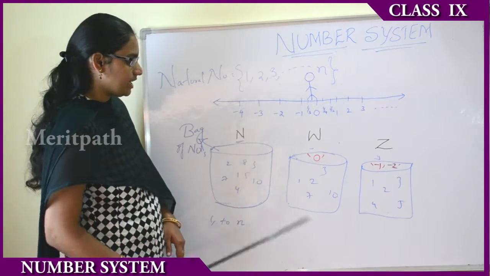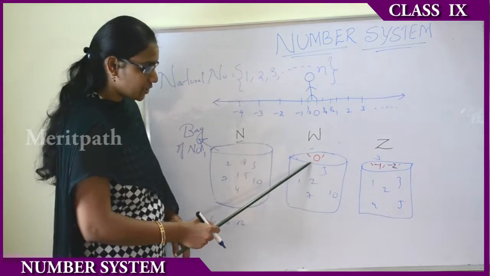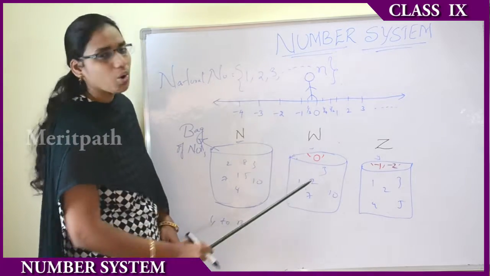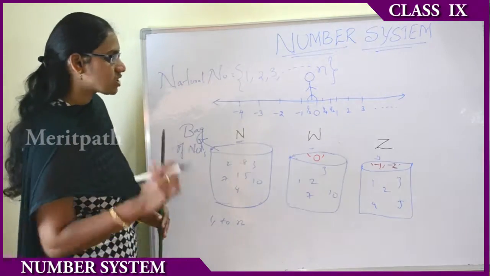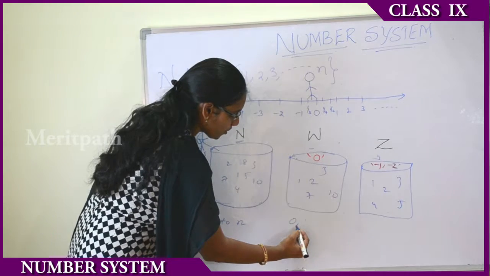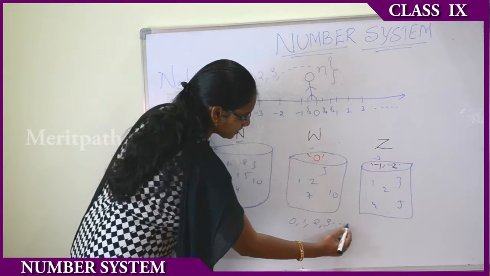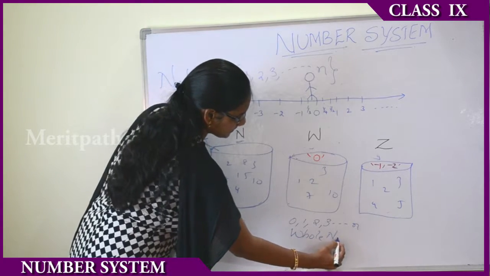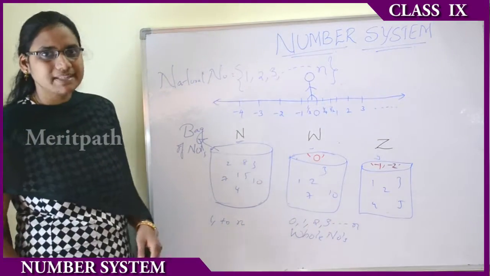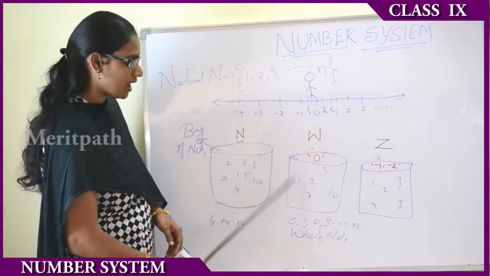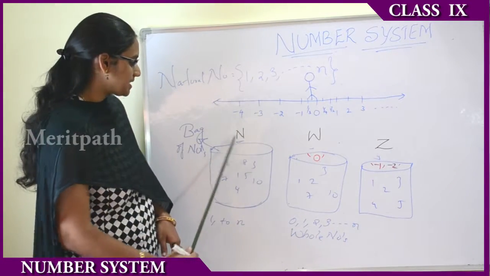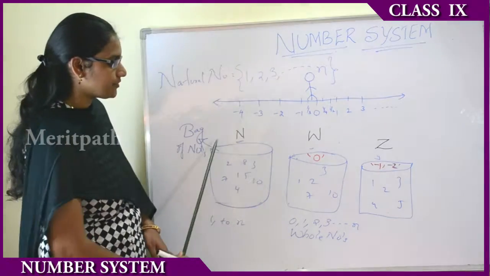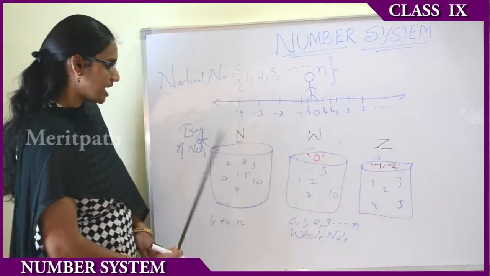Suppose in your bag, you throw in a 0 element, then the number system will be known as whole numbers. The numbers constituting 0, 1, 2, 3 up to n are known as whole numbers. Whole numbers have 0, 1, 2, 3 up to n, while natural numbers don't have the number 0. That is the difference between whole numbers and natural numbers.